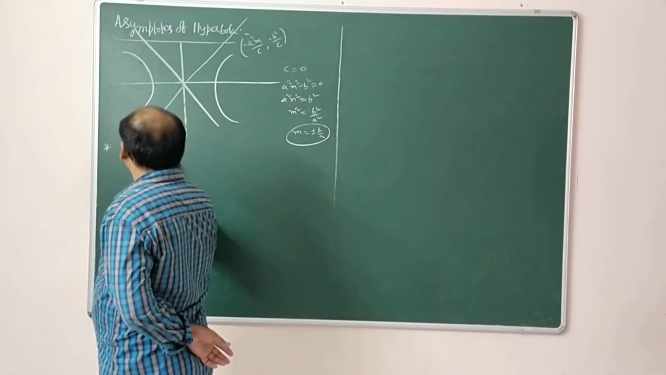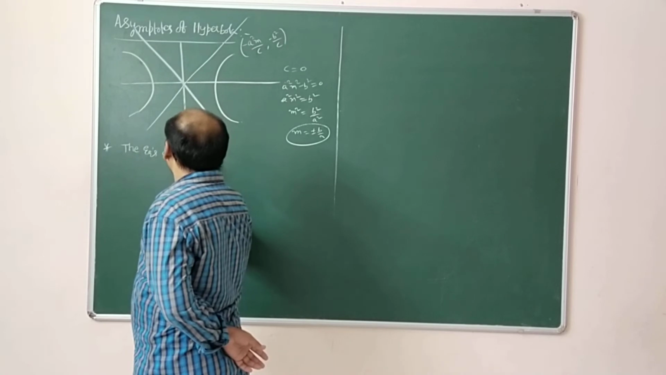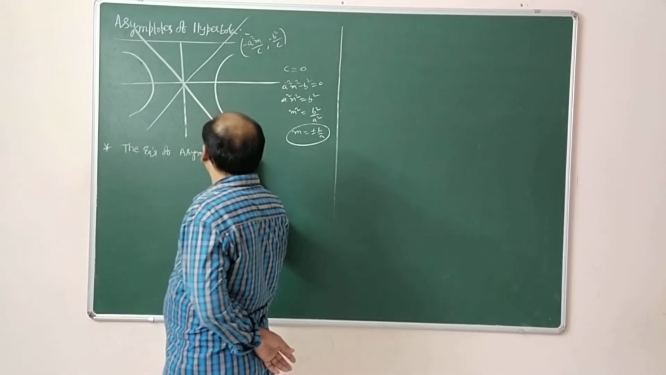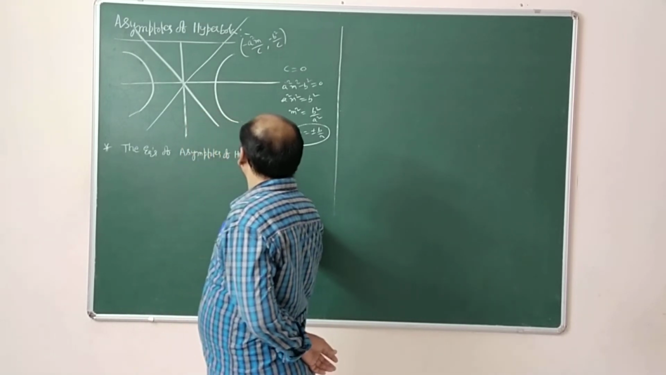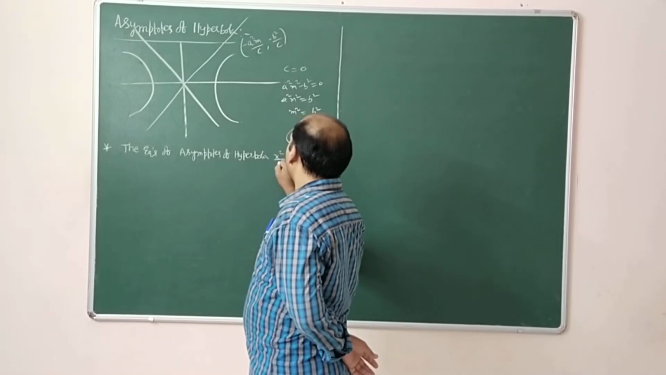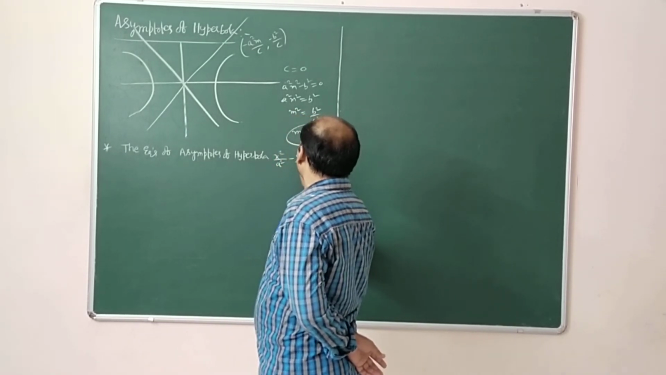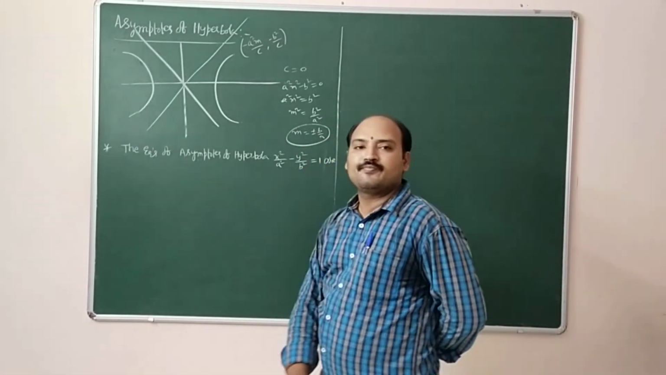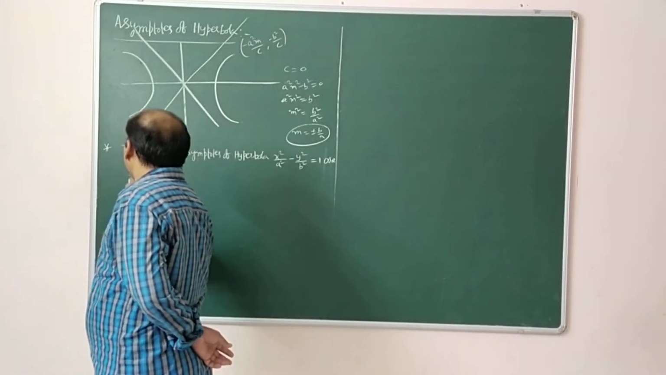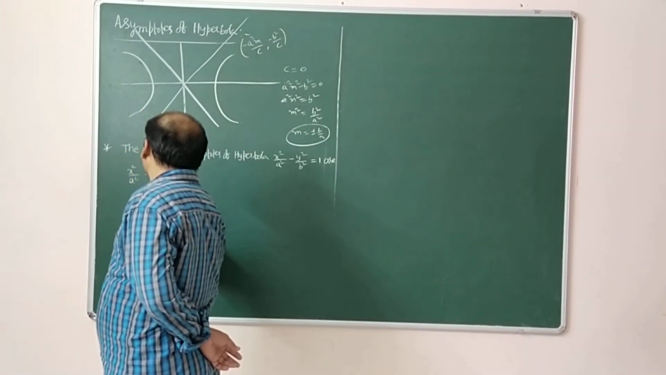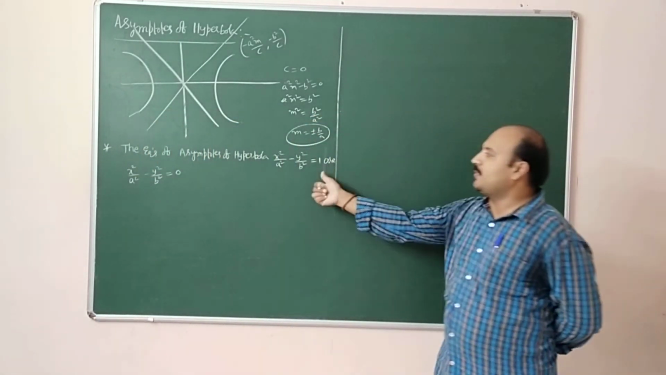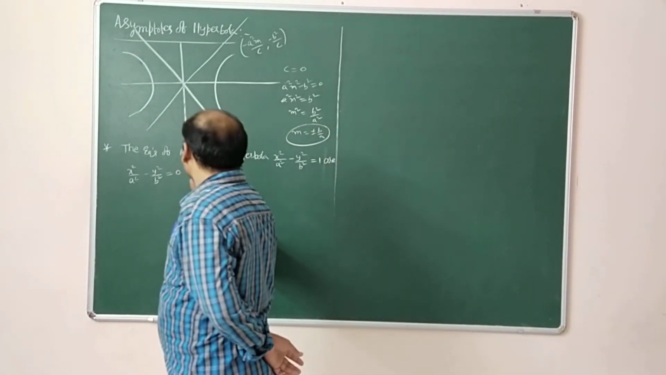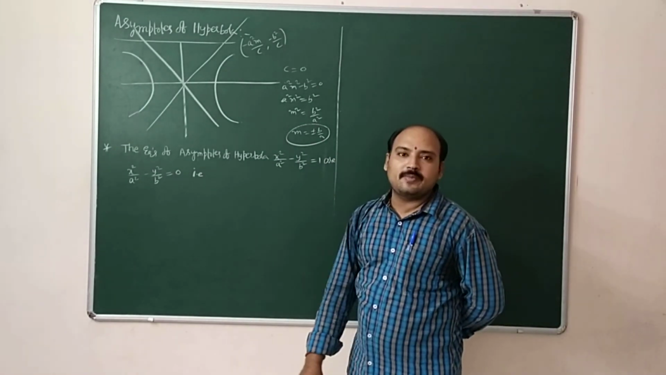The equations of the asymptotes of the hyperbola x square by a square minus y square by b square equal to 1 are given by x square by a square minus y square by b square equal to 0. For this hyperbola equation, these equations are called the asymptotic equations. That is, x square by a square minus y square by b square equal to 0.